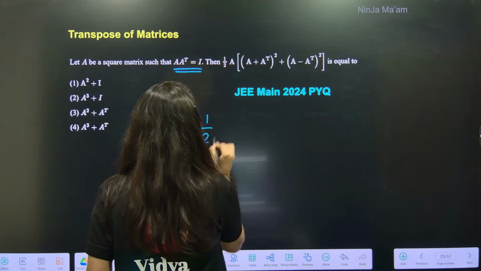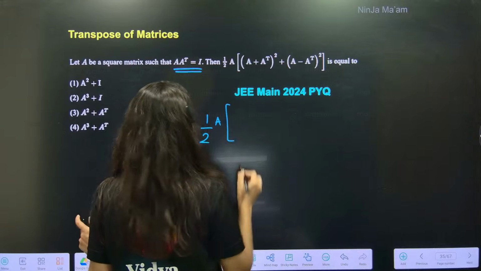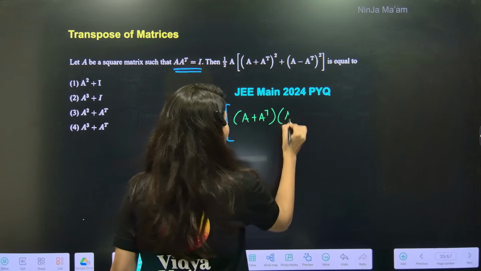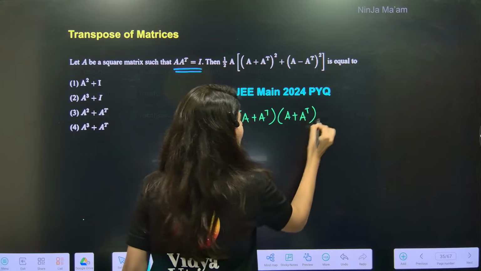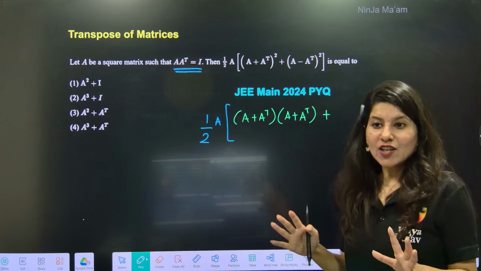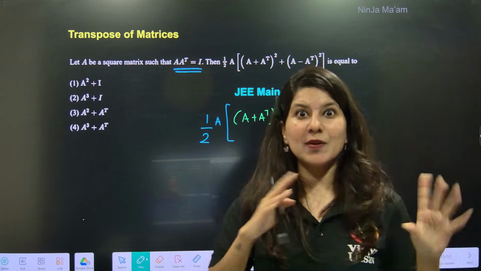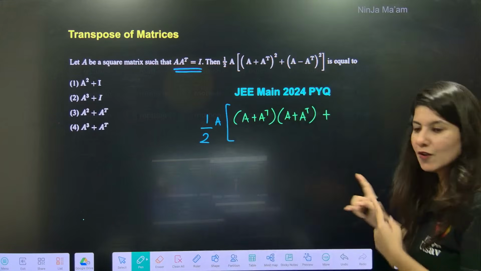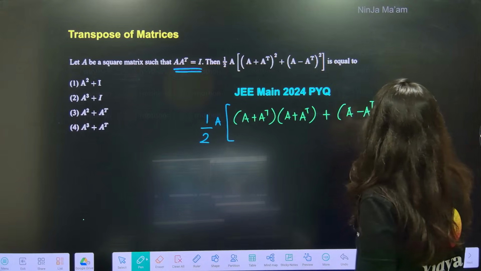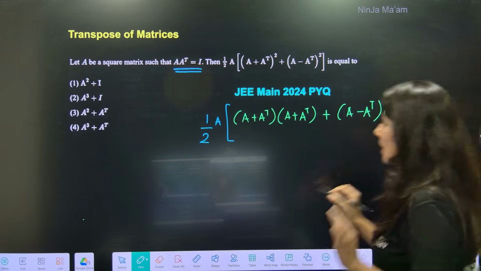So 1 by 2 A, and what I'll be doing is writing this as A plus A transpose and A plus A transpose. Please do not just apply the properties of normal mathematics, like A plus B whole square, in this. So this is how it is, and this is A minus A transpose and A minus A transpose. Step by step.